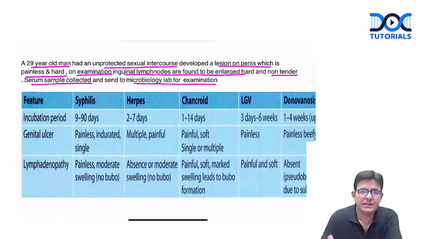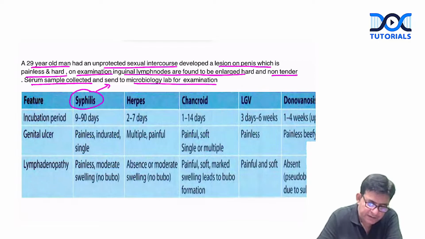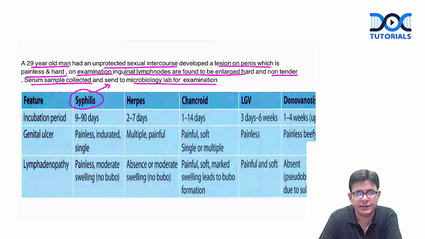Okay, so guys, this disease is syphilis. Syphilis is famous for this particular feature only, that it has a painless and hard chancre, an ulcer. That painless and hard lesion is there in which particular stage? Primary syphilis. Fine. And along with that, the inguinal lymph nodes are also enlarged and non-tender. Means this is painless. And this painless feature strongly associates with what? This strongly associates with syphilis.